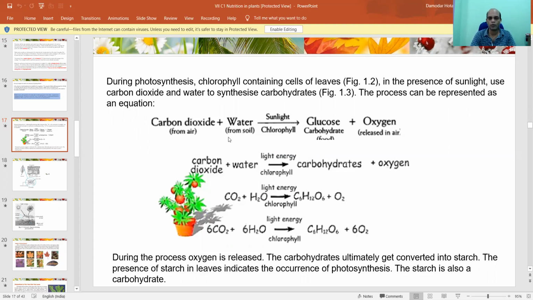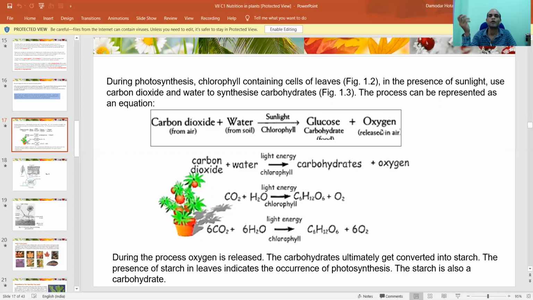So carbon dioxide plus water. Carbon dioxide is being taken from the air, and water is being taken by the root, xylem and phloem. Water, in presence of sunlight and chlorophyll molecules, what does the plant prepare? The plant prepares glucose, and oxygen is released to the air by stomata. That's why I was telling you the importance of stomata. Stomata helps in exchange of air. It takes carbon dioxide through stomata and it releases oxygen to the environment also through stomata only.